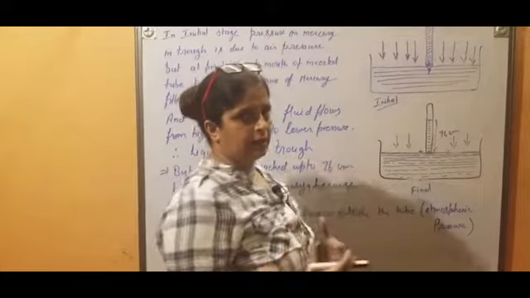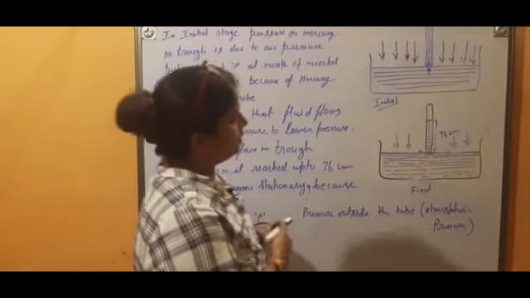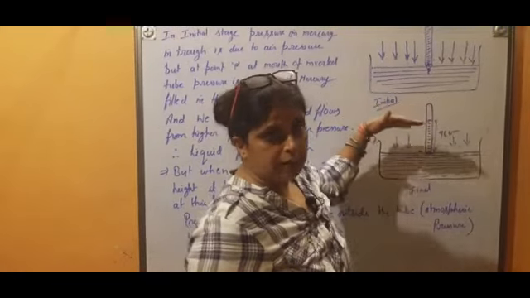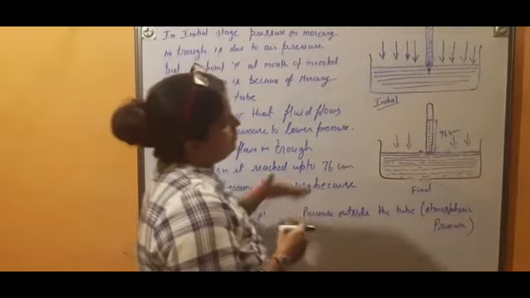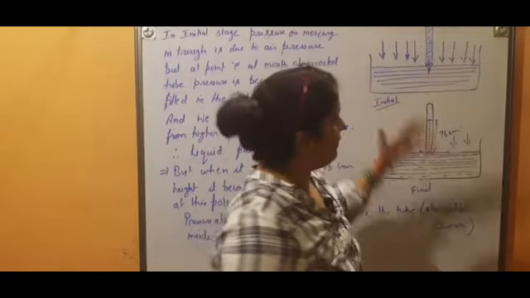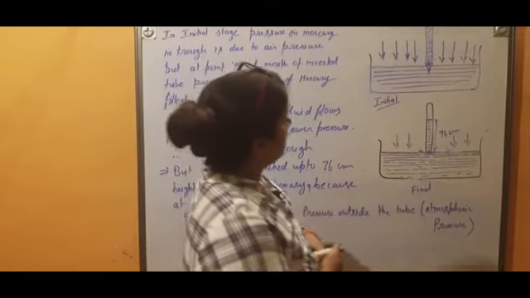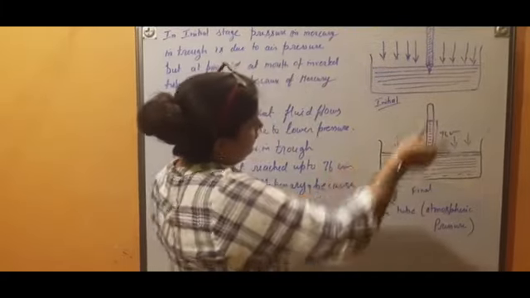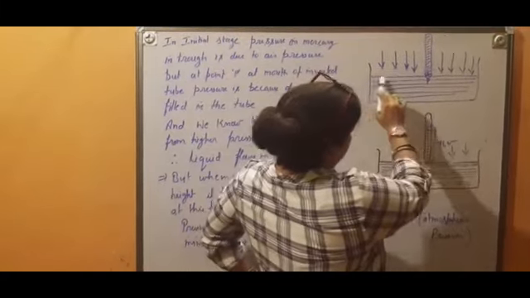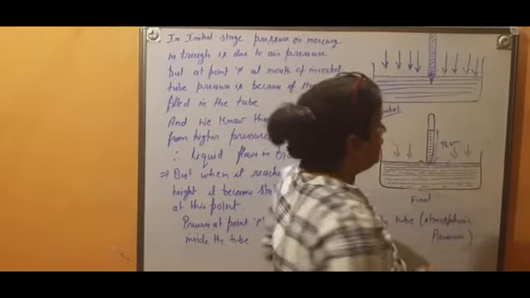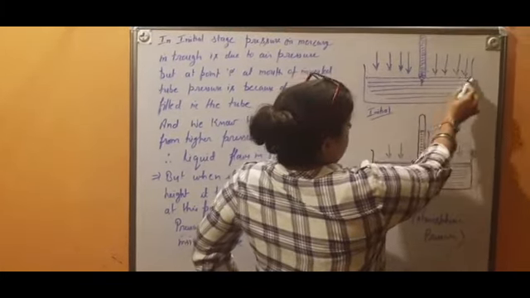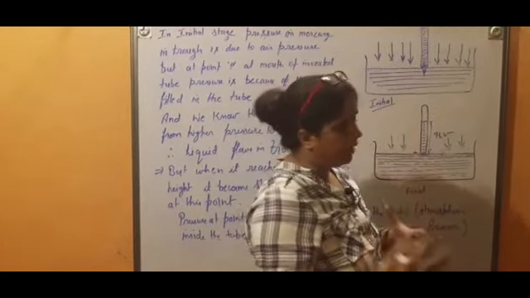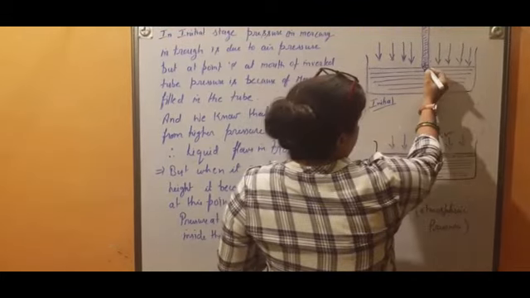With the help of the diagram I will try to explain what actually happened, why there is a fall in the liquid, that is the fall in the mercury level in the initial stage, and after some time it became stationary. Try to understand. See children, this is your initial stage when you have filled the tube completely, and then we inverted it. Then what happens? See, already the trough was filled with mercury, and on this surface atmospheric pressure is applied. Here I have tried to show it with arrow signs, and at this point, which is the mouth